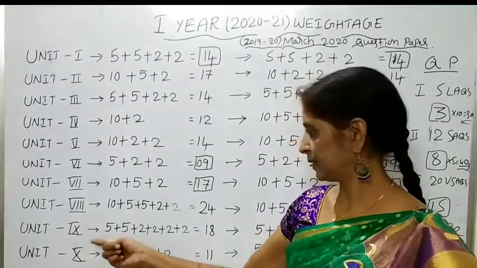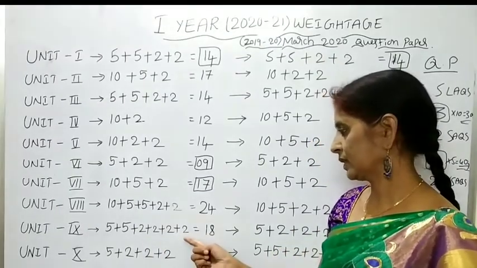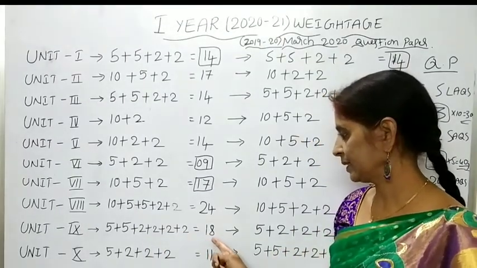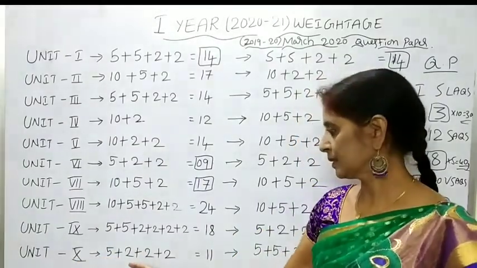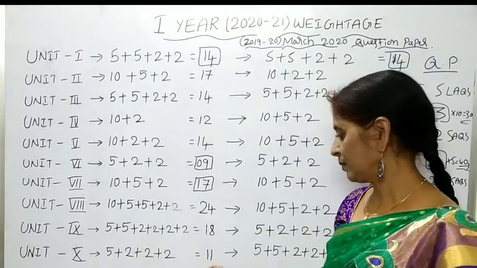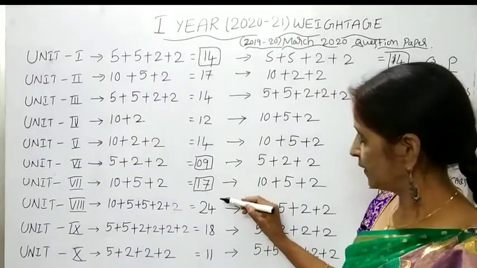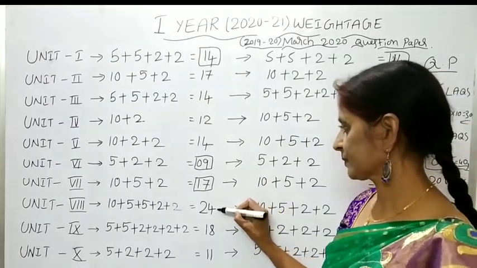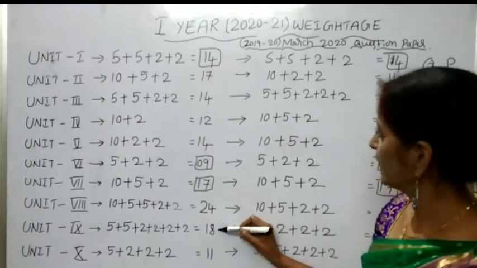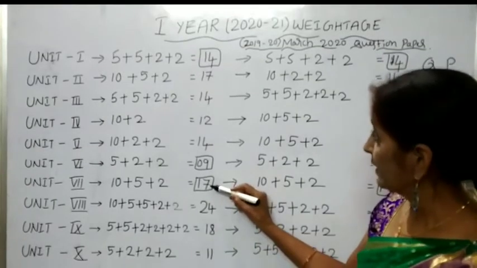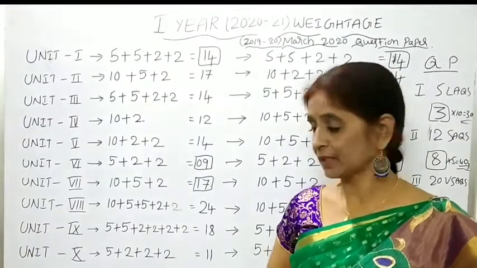Next, 9th unit. From the 9th unit, 2 five marks questions, 4 two marks questions. That is total marks 18. And from the 10th unit, 1 five marks question, 3 two marks questions. Total marks are 11. So observing the total marks, first place is occupied by the 8th unit and next the 9th unit. Later, the 7th and 2nd units are occupying the 3rd place.